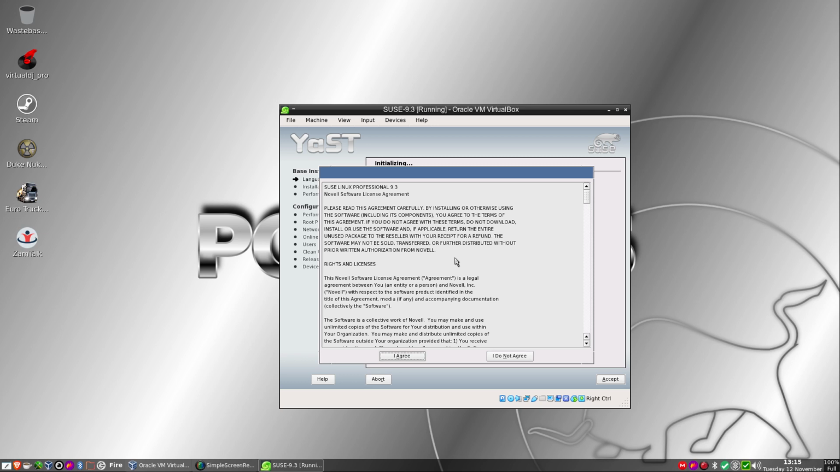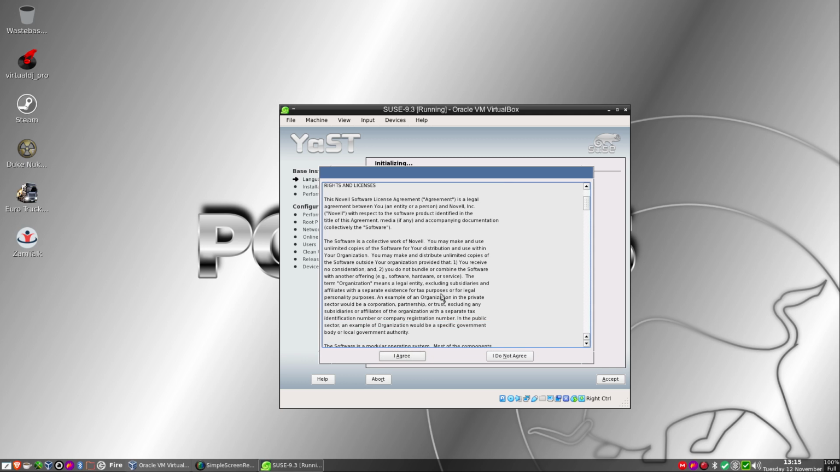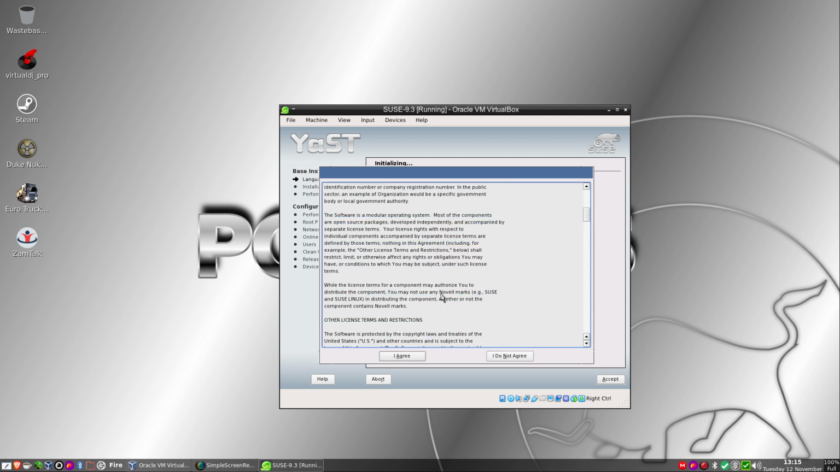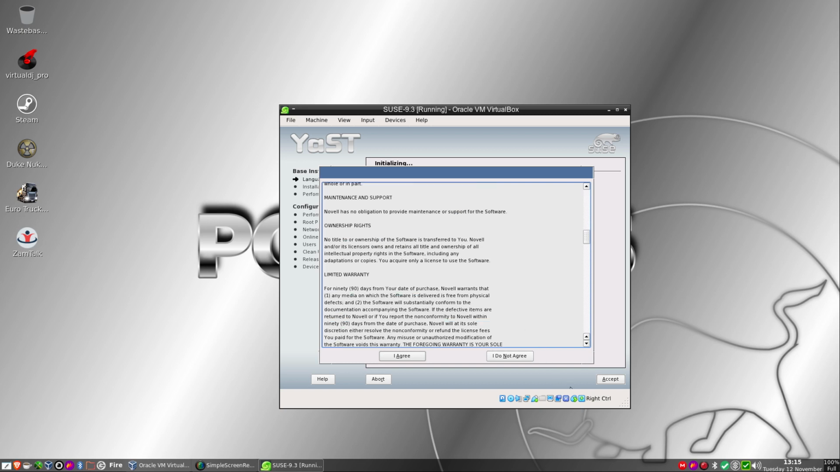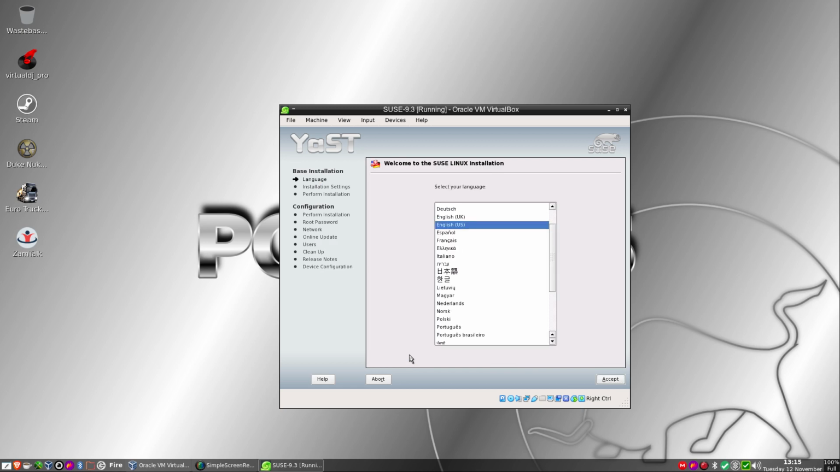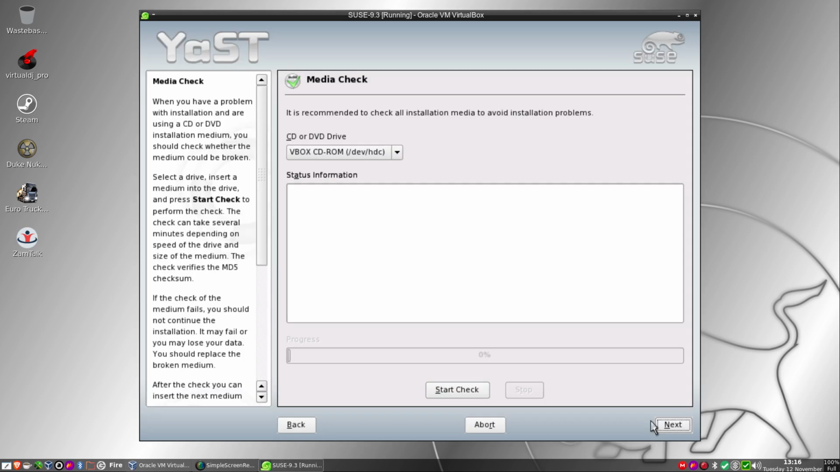It said please read the agreement carefully and so on. So you read all the way down. Collective work on Novell, software's modular, and so on and so forth. If you don't agree, you could just kick out, so I'm going to agree anyway. I'm a Brit, so I will be using UK English. Thank you very much. And let me just zoom this up a bit. There we go. Recommended check installation, no.